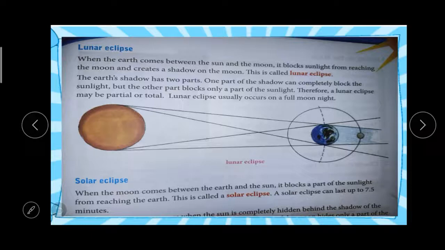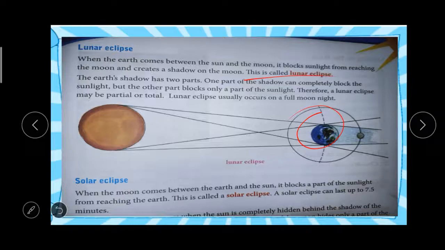Next, the types of eclipses. First is the lunar eclipse. In a lunar eclipse the earth comes in between the sun and the moon. See, the earth is coming in between the sun and the moon, so it blocks the sunlight from reaching the moon. It creates a shadow on the moon, and that is called a lunar eclipse.